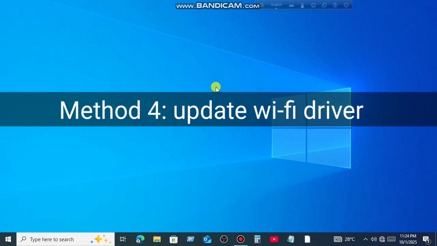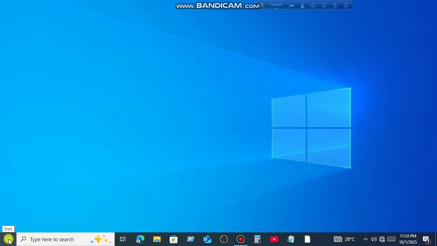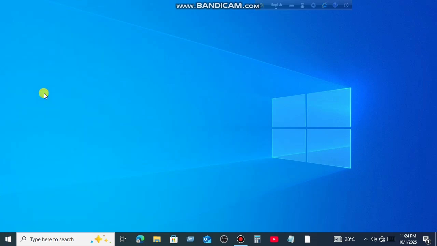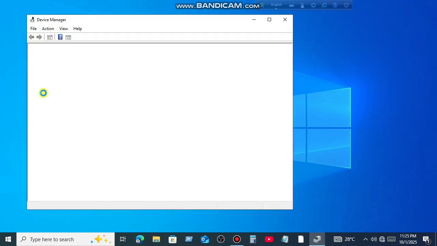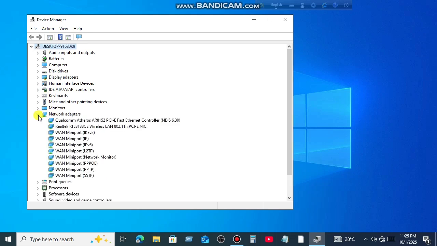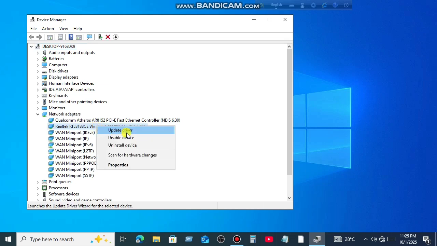Method 4. Update Wi-Fi driver. For that, right-click on the Start button and select Device Manager. Expand the network adapters list. Now locate your wireless card. Right-click it. Select Update Driver.